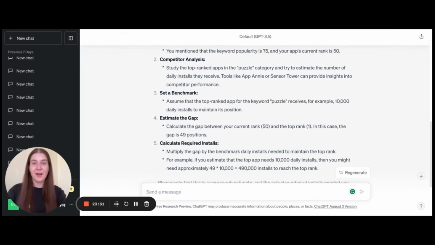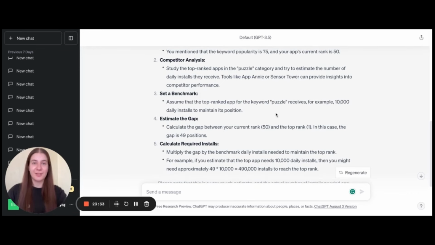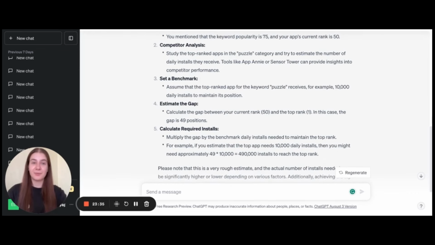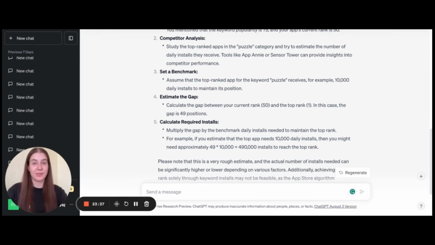And of course, our test about using ChatGPT to calculate the needed number of installs to achieve the particular position. Actually, this test failed, and those are not the volumes we use in keyword promotion. So if you need any help with the strategy or with the volumes, just contact our support team or your personal manager and do not use ChatGPT to calculate.